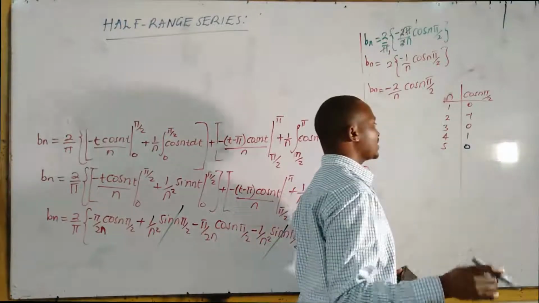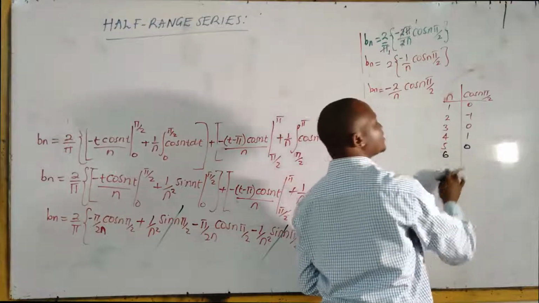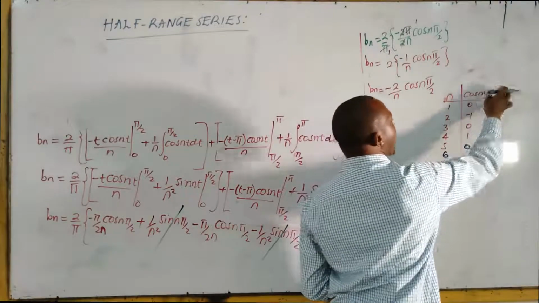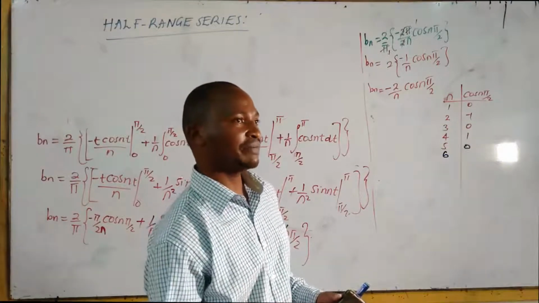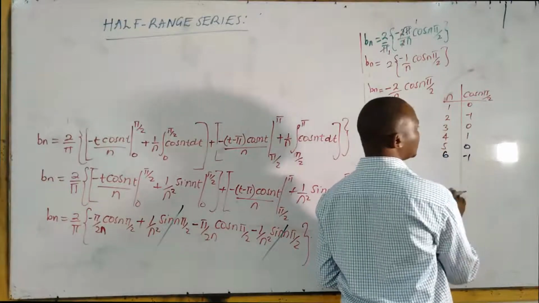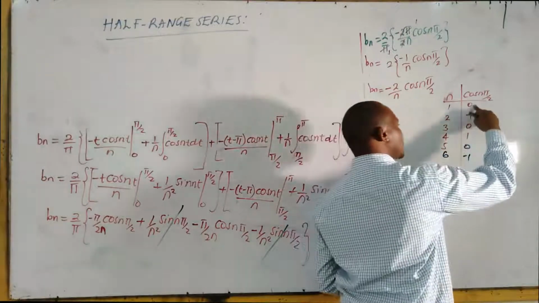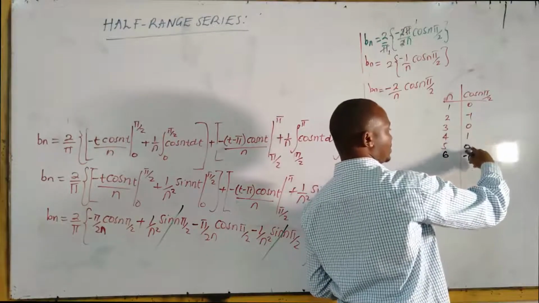Let us try another one. 6 pi. n is 6. Cos 6 pi. What is 6 divided by 2? 6 pi divided by 2 is 3 pi. Cosine of 3 pi is negative 1. So it's negative 1. Let us see: 0, negative 1, 0, positive 1, 0, negative 1.